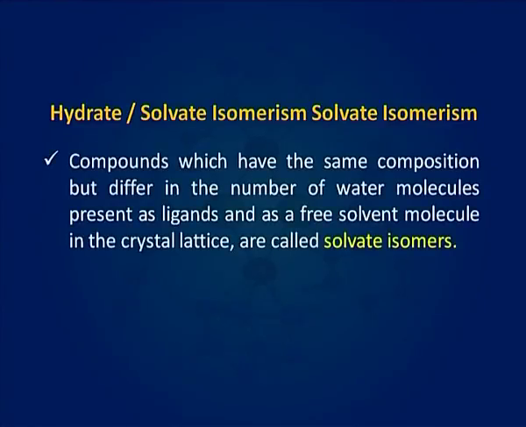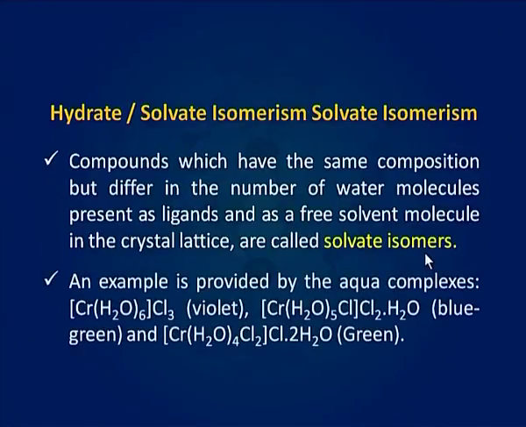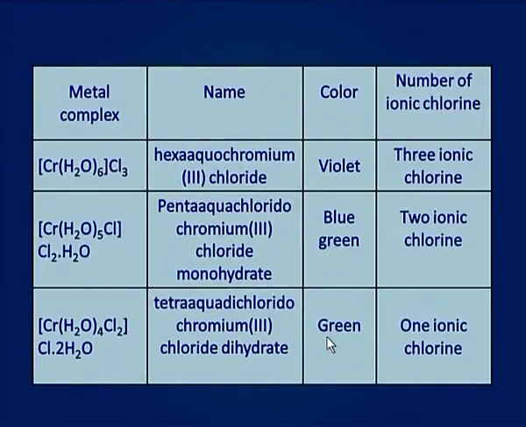Compounds which have the same composition but differ in the number of water molecules present as ligands and as a free solvent molecule in the crystal lattice are called solvate isomers. An example is provided by the aqua complexes, that is [Cr(H2O)6]Cl3, [Cr(H2O)5Cl]Cl2·H2O and [Cr(H2O)4Cl2]Cl·2H2O. You can have a look at this table. There are 3 hydrate isomers.